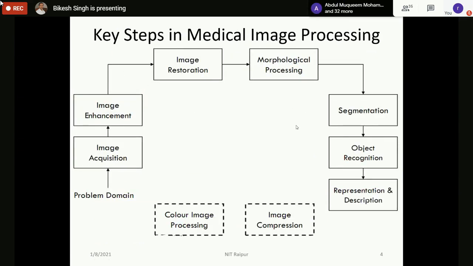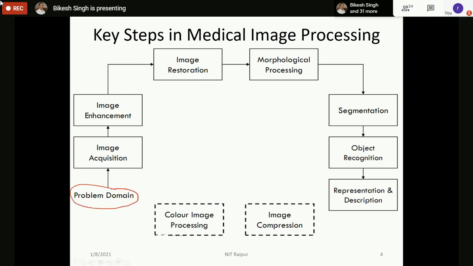Now, before starting medical image processing, let us first see what the key steps are that are involved in any medical imaging problem, any medical image processing problem. There are some key steps which are always followed. All the steps may not always be necessary, but most of these steps are necessary when we solve any medical imaging problem.